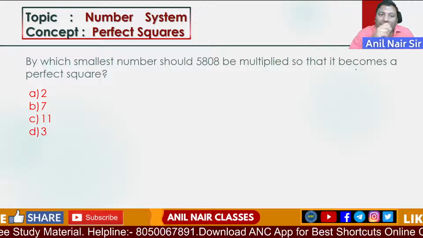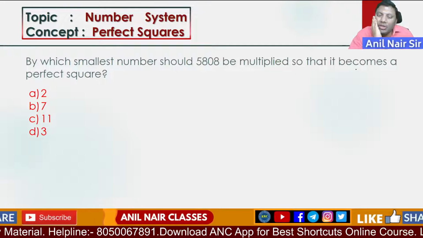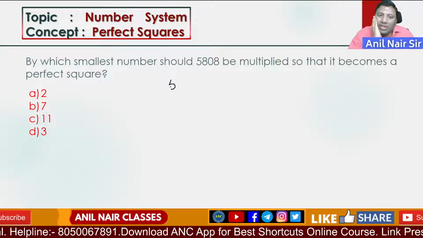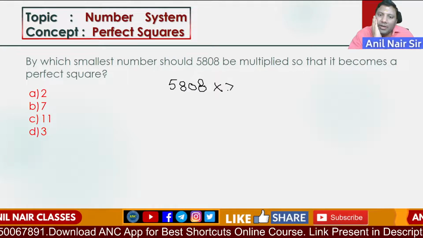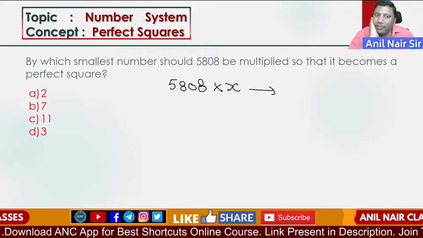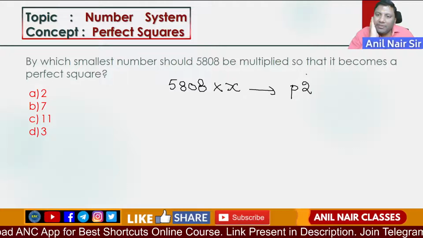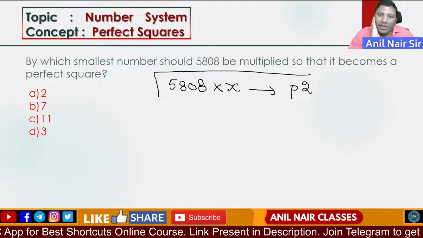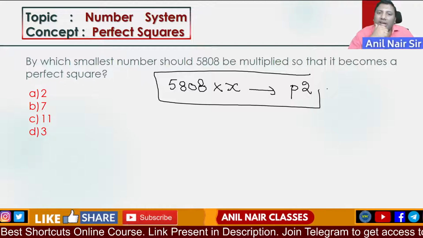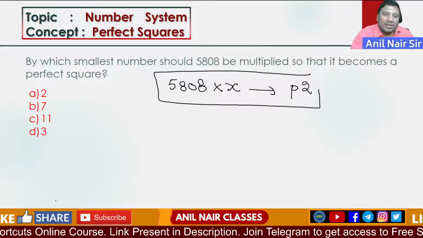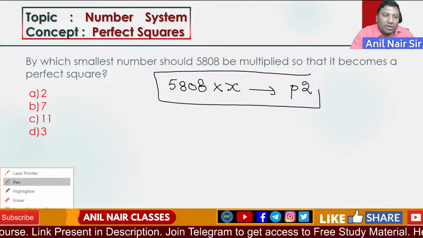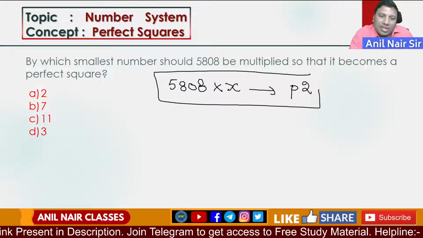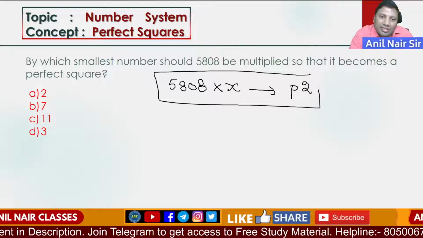Next one. By which smallest number should 5808 be multiplied, such that it becomes a perfect square? One was a division, we did it. 5808 into x should be a perfect square. Listen carefully, very interesting. Once you know the concept of perfect squares, you can use it very easily.